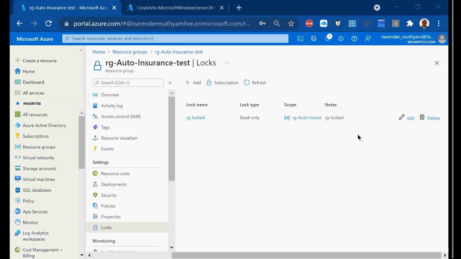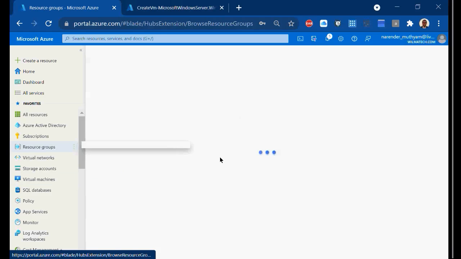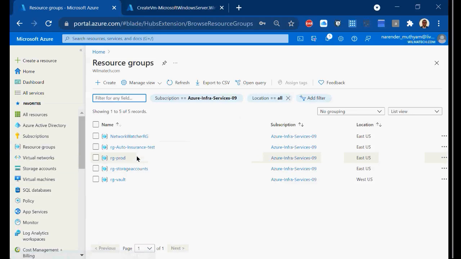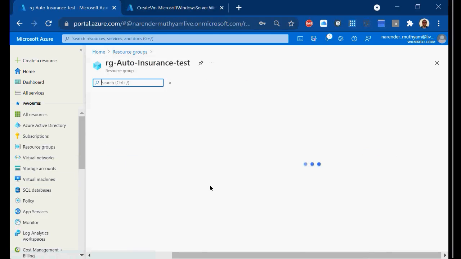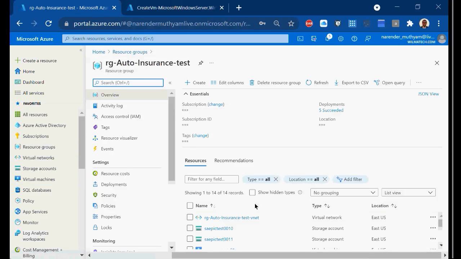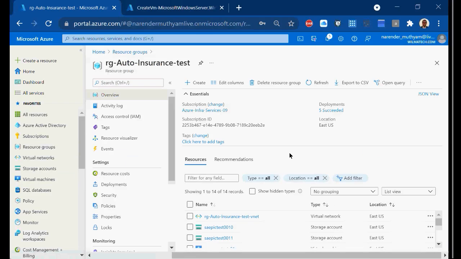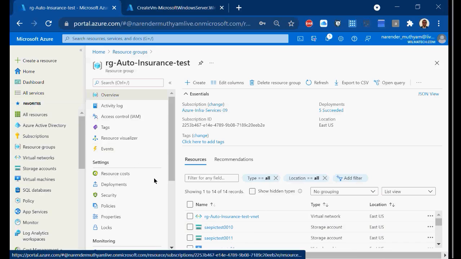For example, I'm a root administrator here. Now I want to move the VM. I need to choose all the items pertaining to that resource, so I can move them to the next available resource group.